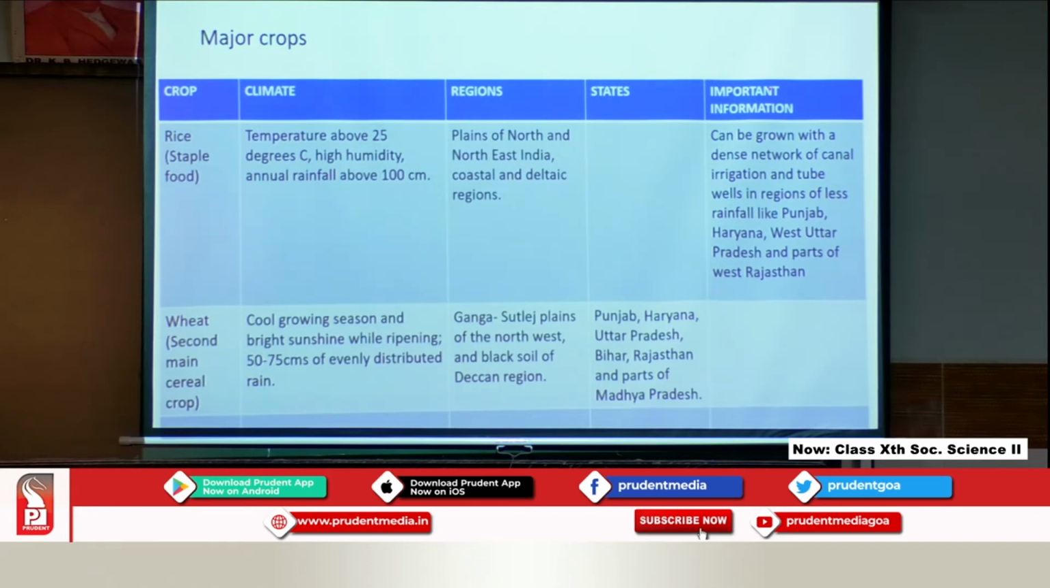Coming to the second crop, the second most important cereal crop of the country is wheat. Now, wheat requires a cool growing season and bright sunshine for ripening. Therefore, it is harvested around March, April. It requires 50 to 75 centimeters of evenly distributed rain. So, therefore, it will be grown in places which get the retreating monsoons.